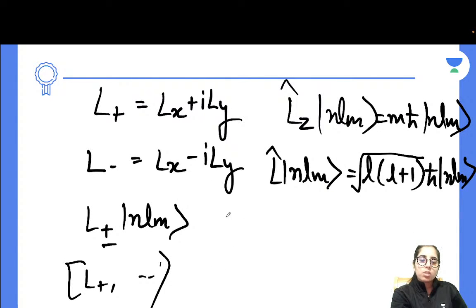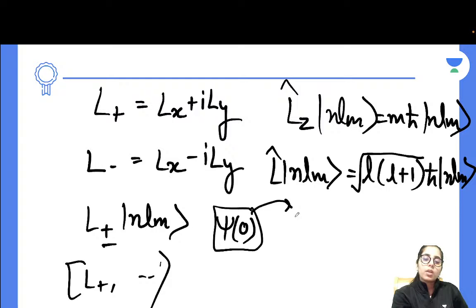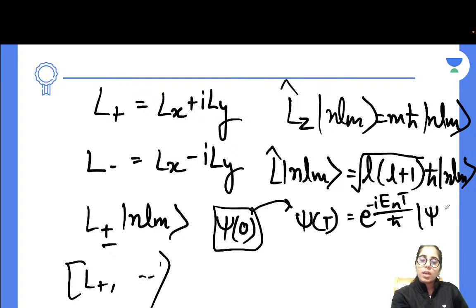Now, one more expression I'm going to write. Let's say you know the wave function at time t equal to 0 for any system, and you want to get the wave function at time t. So what will it be? e to the power negative i E n t upon h bar. This is what you will have at time t.